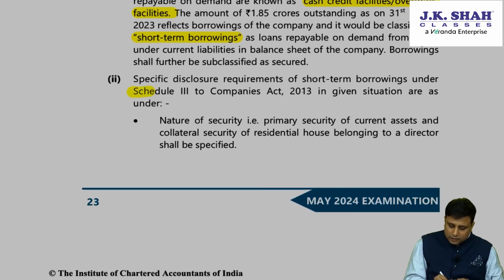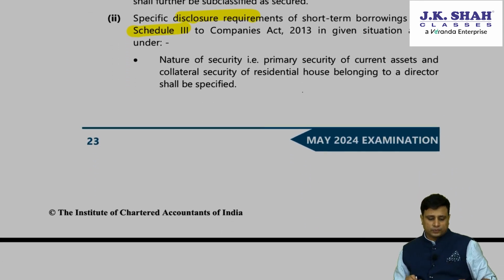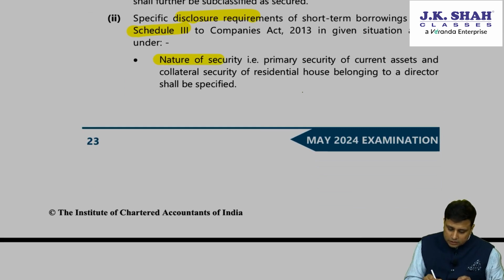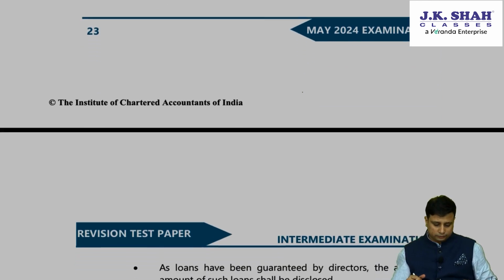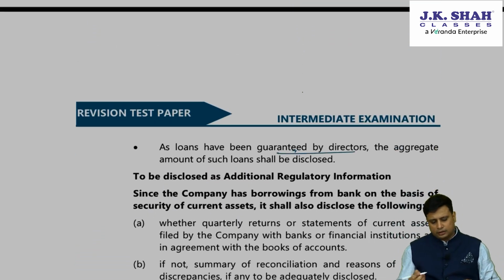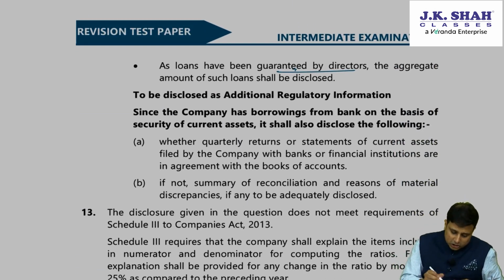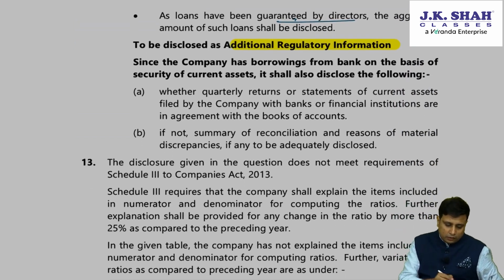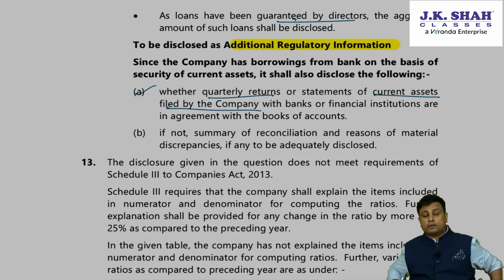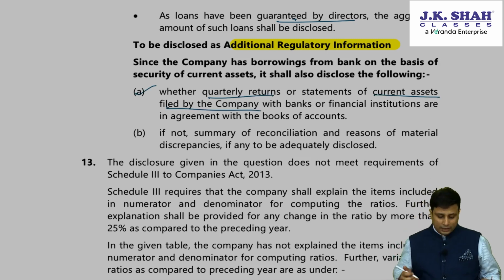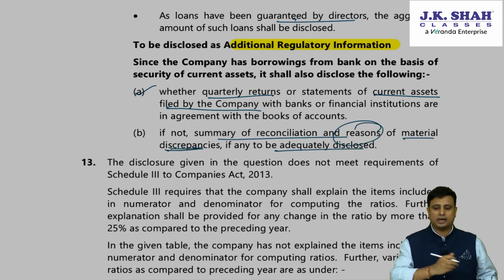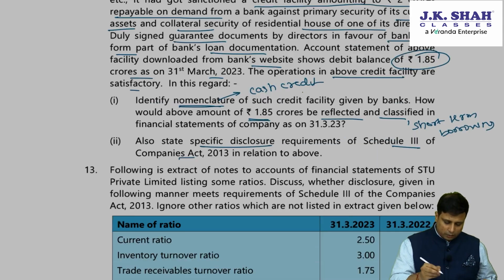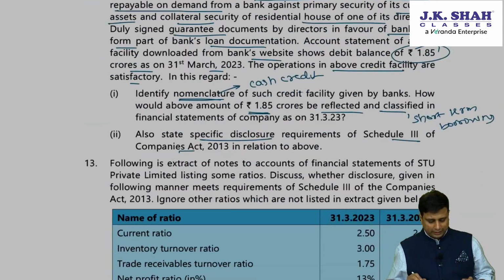Now, what are the requirements of the Schedule 3 disclosure requirement? Firstly, we need to give the nature of security. The primary security was nothing but current assets. The collateral security was house that was belonging to the director. Next, the loans have also been guaranteed by the director. Apart from this, what are the additional regulatory information that we need to give? We need to state whether quarterly returns of the statement of current assets are filed by the company. If you remember, we had discussed this while we were doing CARO. If not, a summary of reconciliation and reasons for material discrepancies, if any, has to be disclosed. So this was the requirement of the Schedule 3.